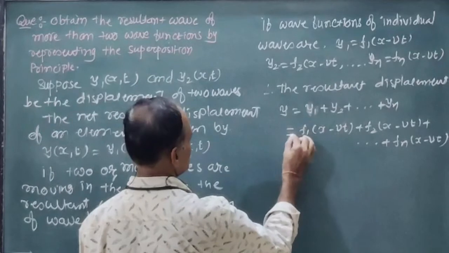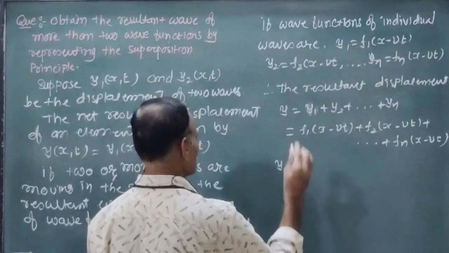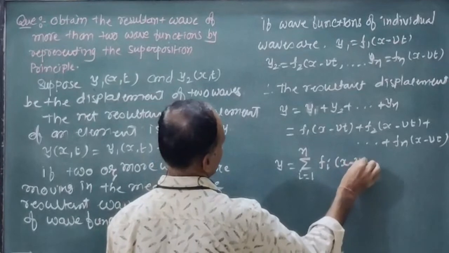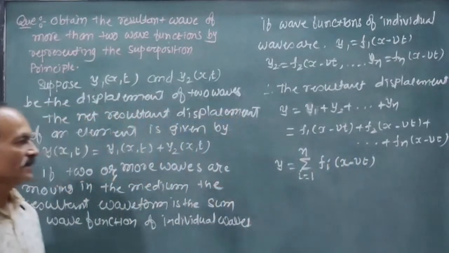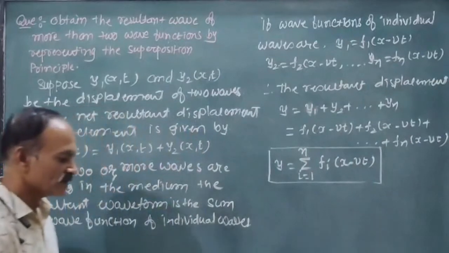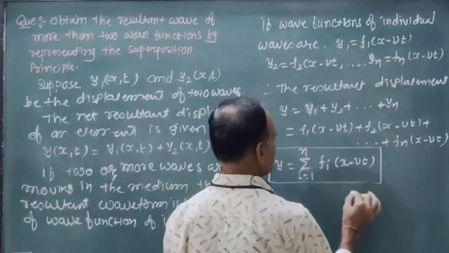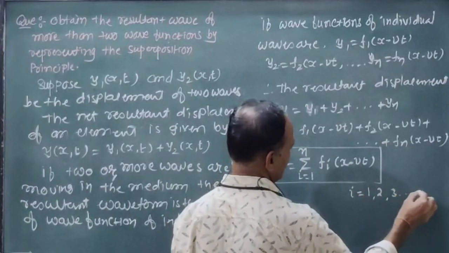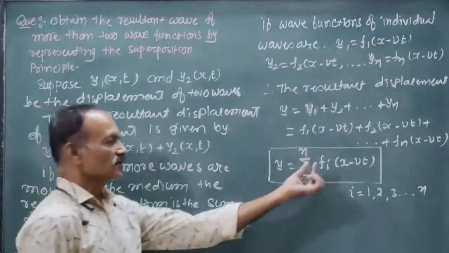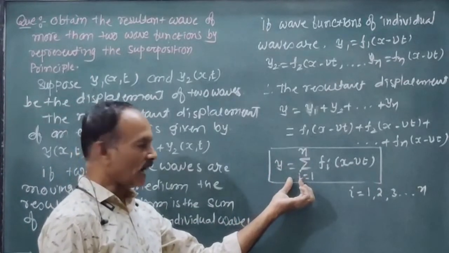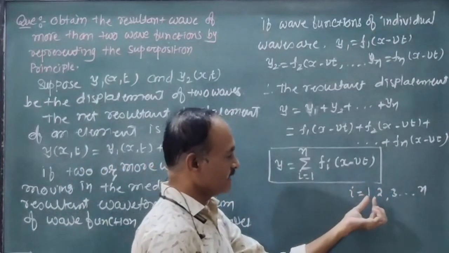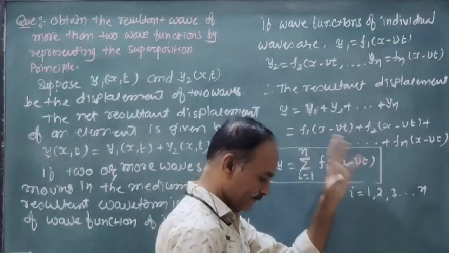Therefore, we can write this in summation form: y equals the summation from i equals 1 up to n of fi(x minus vt). This is the wave function of the superposition of more than two waves, where i equals 1, 2, 3 and so on up to n.